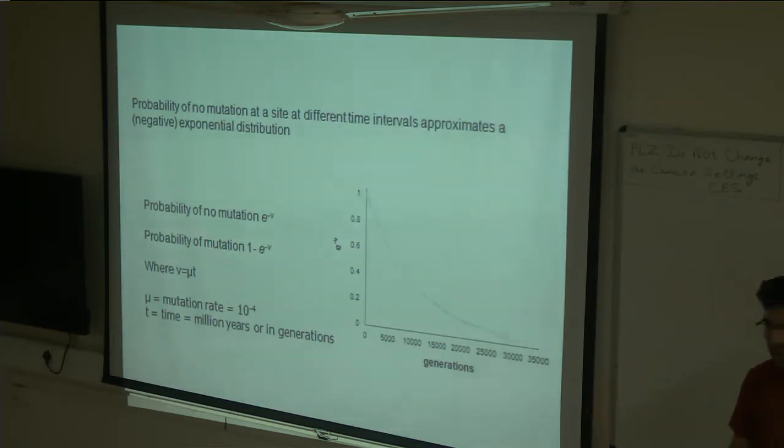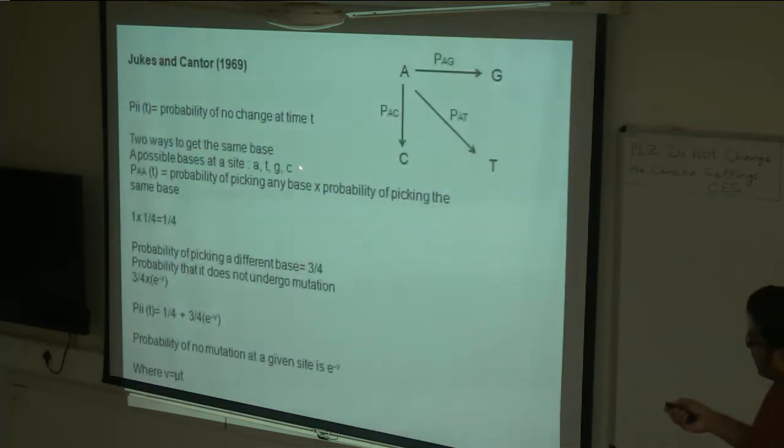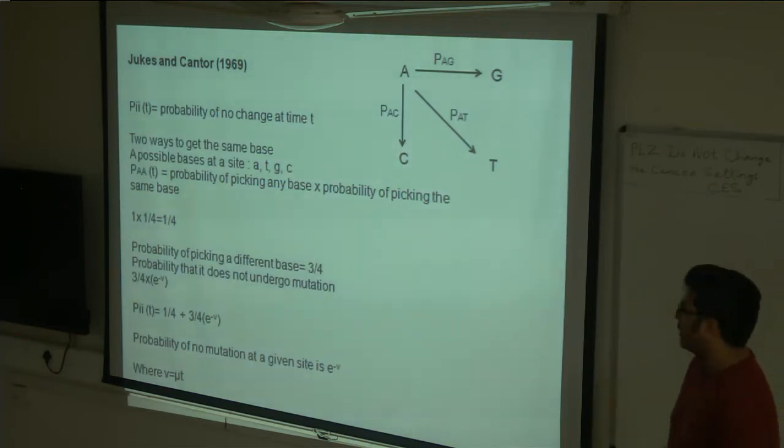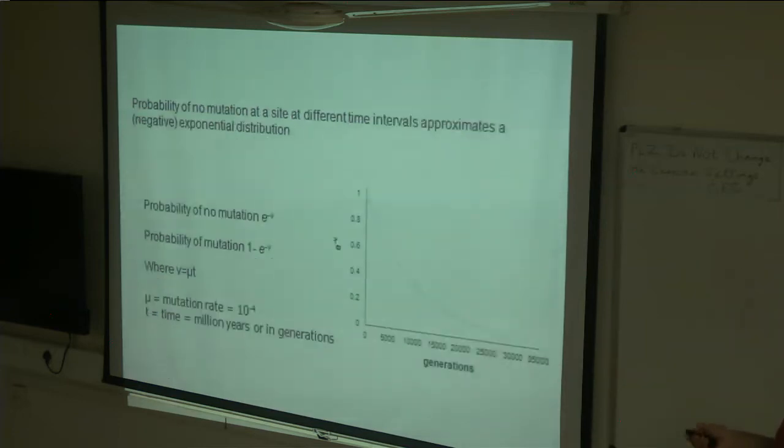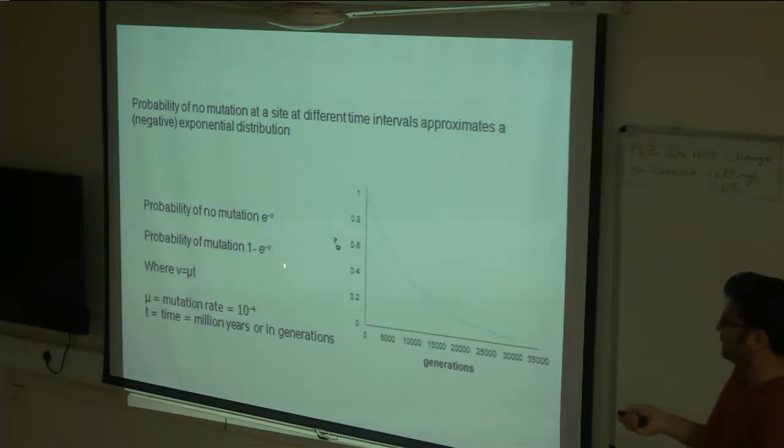As time passes, it will accumulate more substitutions, more mutations, like we saw in this example. And that probability is 1 minus e to the power minus v, where v is the product of mutation rate and time. So you incorporate this in the calculation. What Jukes-Cantor does is it tries to calculate the true genetic distance using these probabilities of mutation and no mutation.